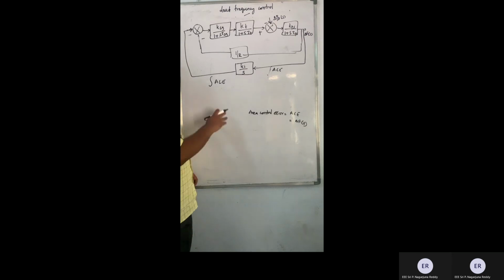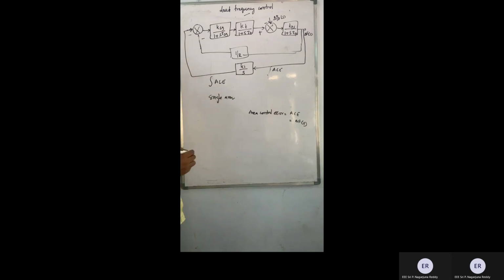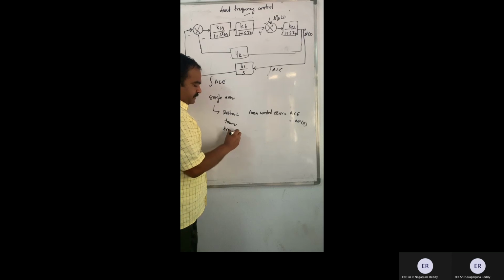This all refers to a single area. As already discussed in the last class, a single area can be any district or any town, or any area under one company. We will take NPDCL as one area.